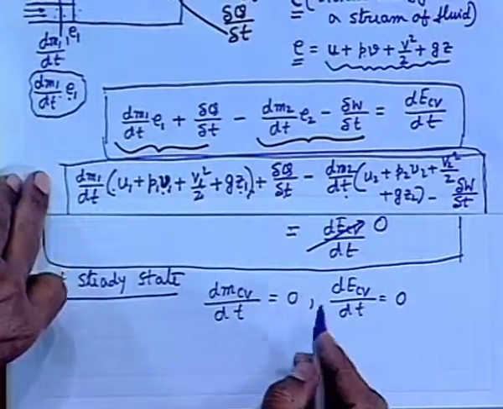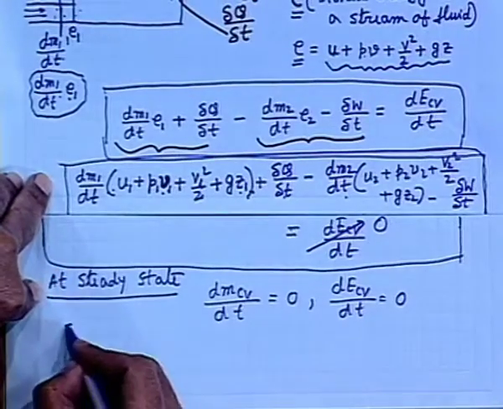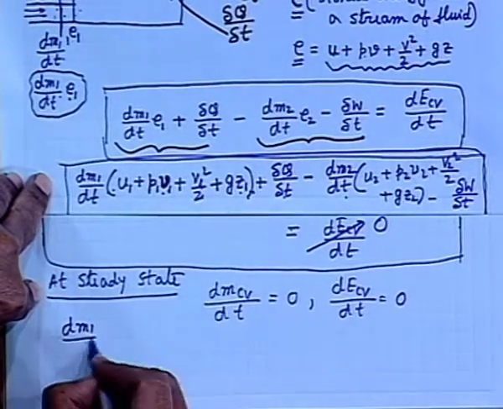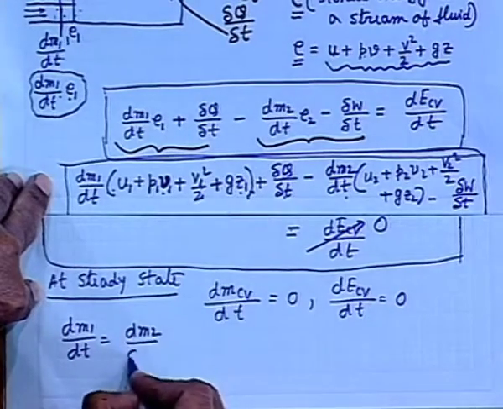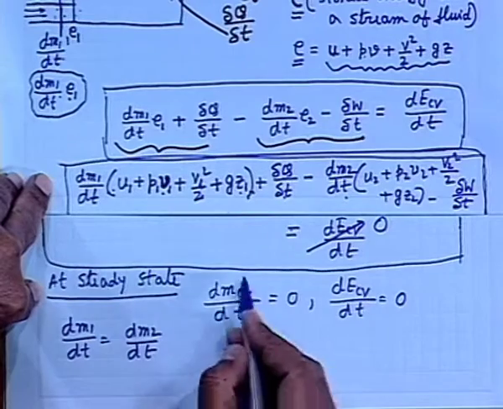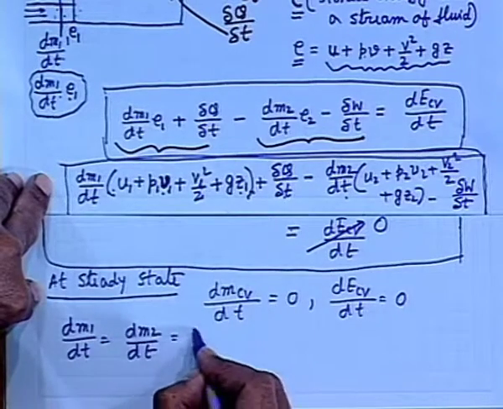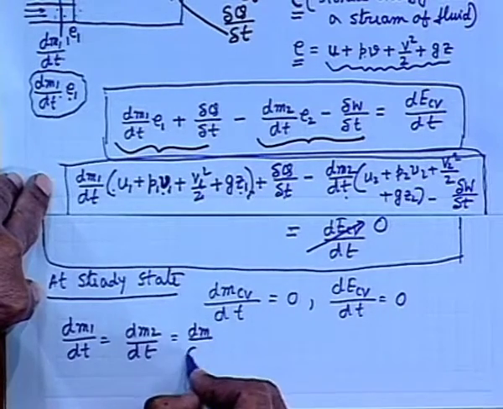Okay. Now, if we make this first condition, then we get dm1/dt equal to dm2/dt, because the mass inflow is equal to mass outflow. There will be no mass change in the control volume. Let this be equal to dm/dt.